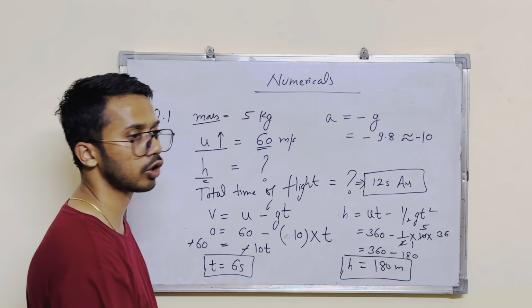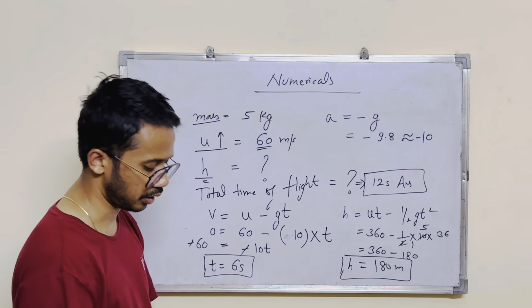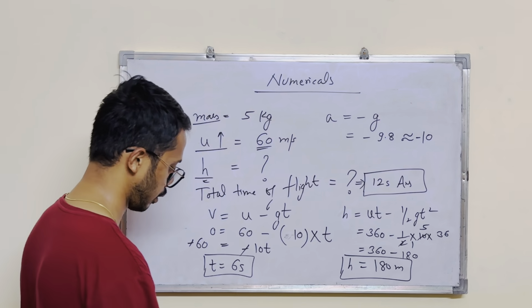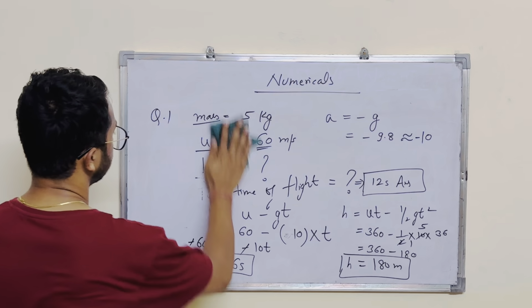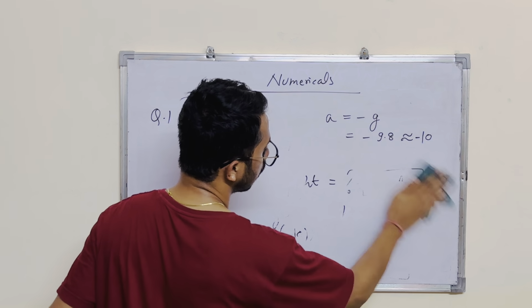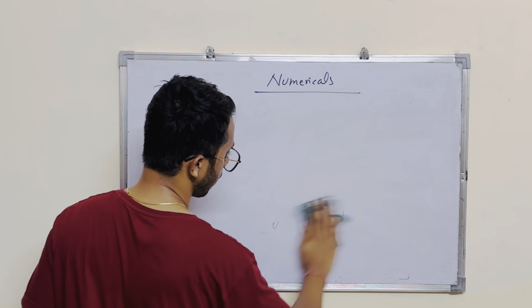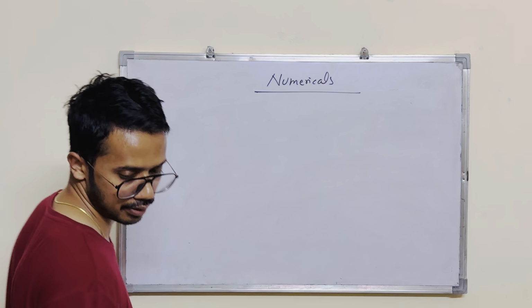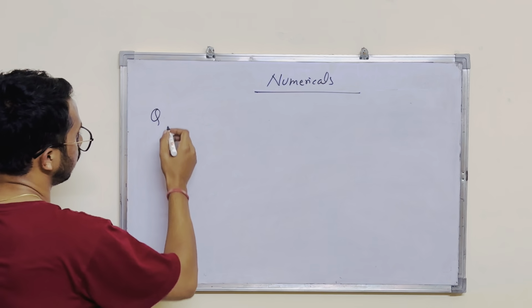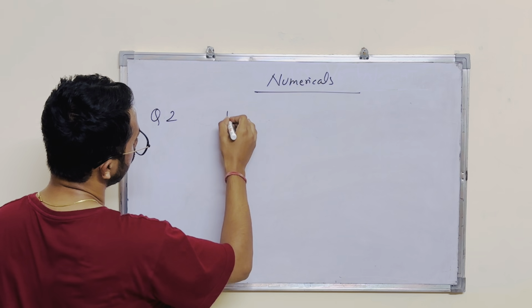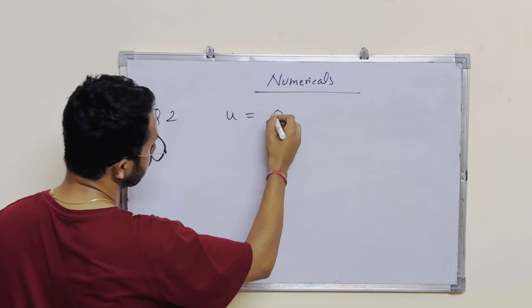Right? This was the case when the object is thrown vertically upward. The next question we'll take is when the object falls freely from a certain height. So look now. This time the object will be dropped. Let's say the object is dropped with a velocity of 0.